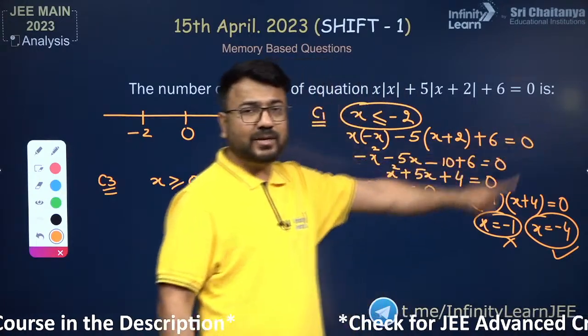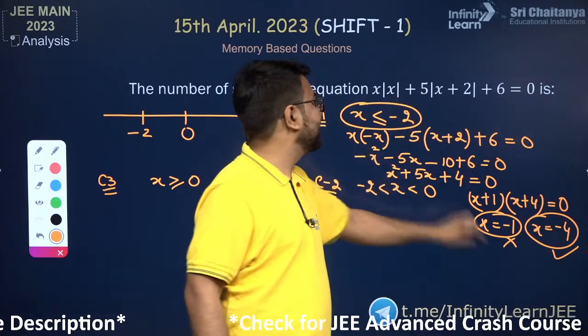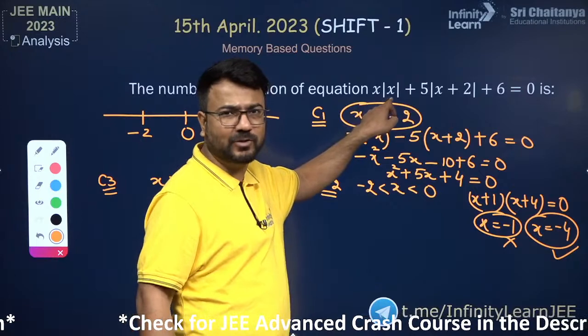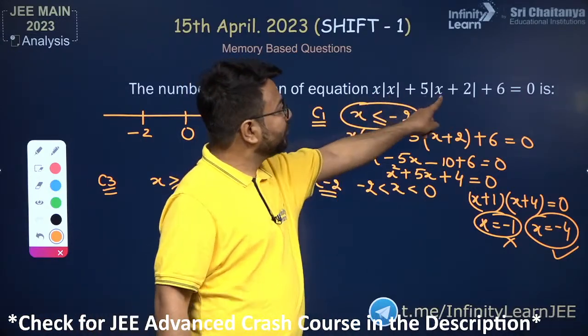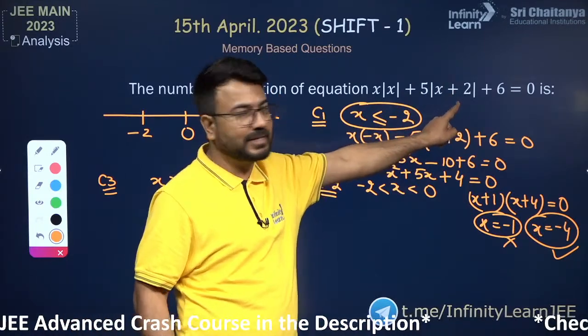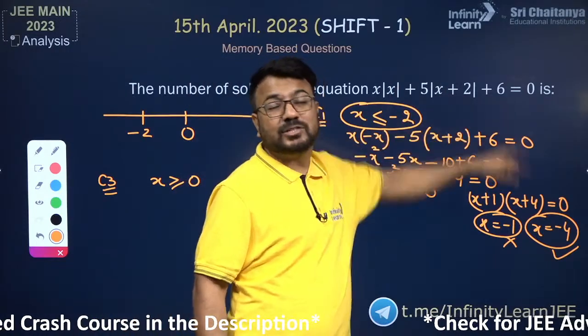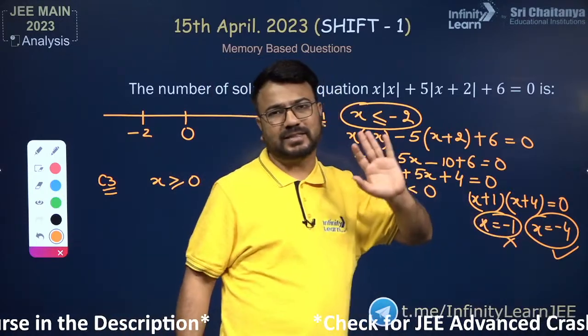You can also check here that if I put the value of x as minus 4 in the question, then you can easily observe that minus 4 will satisfy this equation. Suppose here if you put minus 4, it will become minus 4 into plus 4. So minus 16. If you put minus 4 plus 2, it will be minus 2, but due to the modulus it will become plus 2. So it is minus 16 plus 10 and then plus 6. So minus 16 plus 10 plus 6 will again be 0. That means minus 4 is satisfying this equation.